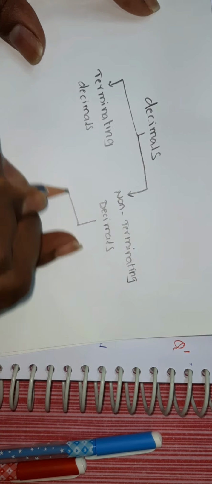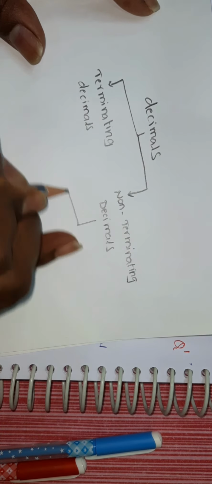Next, non-terminating recurring decimals are called rational numbers. That means after the decimal point it will not stop, but the digits repeat. Now see an example: 0.33333. Is this decimal terminating? No, it is not terminating, but in this decimal some digits are repeating. That means 3 is repeating continuously. So we can write this as 0.3 bar.